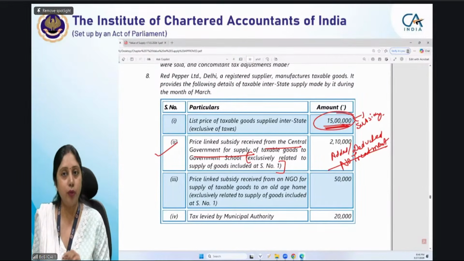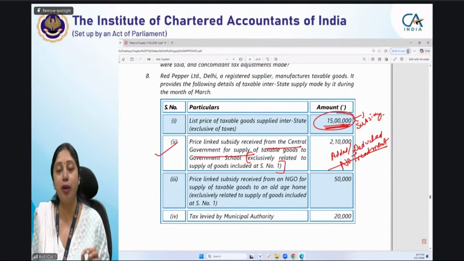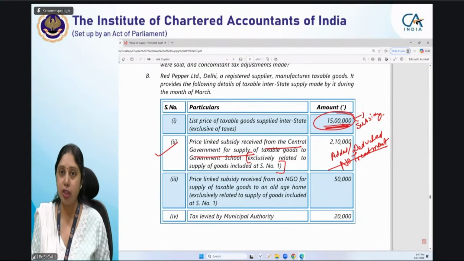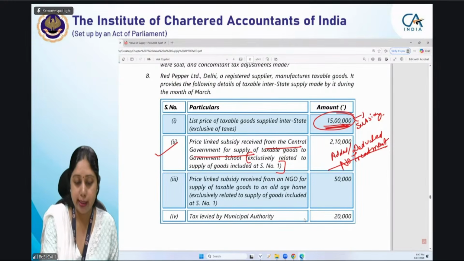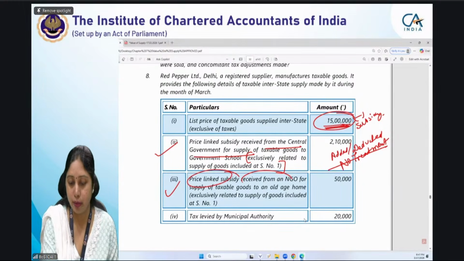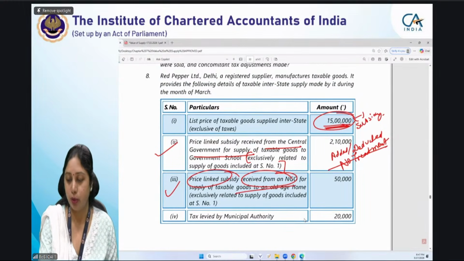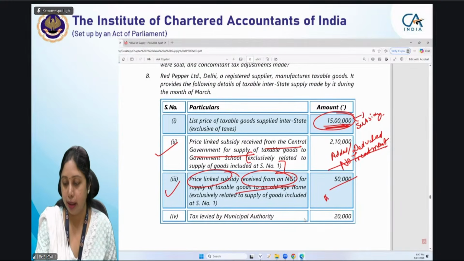So you don't have to treat it in the answer. You don't have to give any treatment to this particular subsidy in your answer. But one important thing is you have to anyhow mention it in your answer that why you are not treating it. Second, point 3. Price linked subsidy received from NGO for supply of taxable goods. Tell me, whether it is to be added, deducted or no treatment.